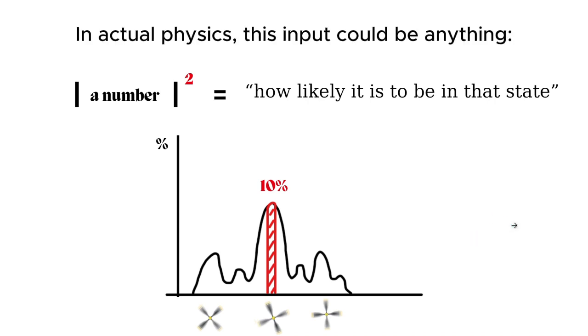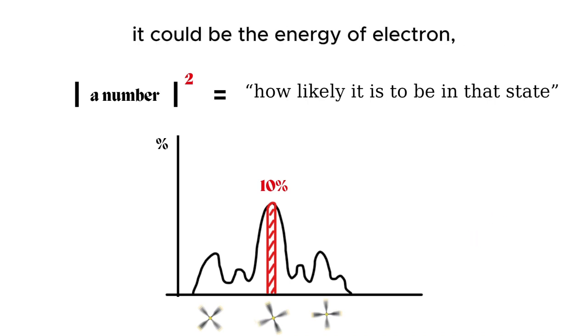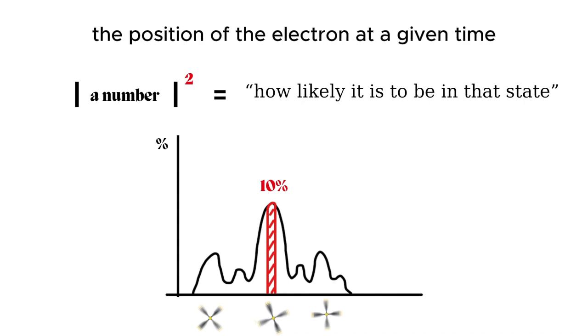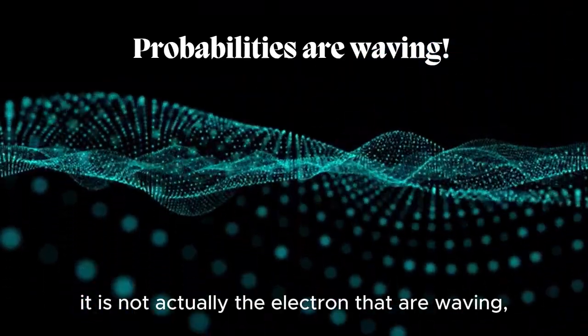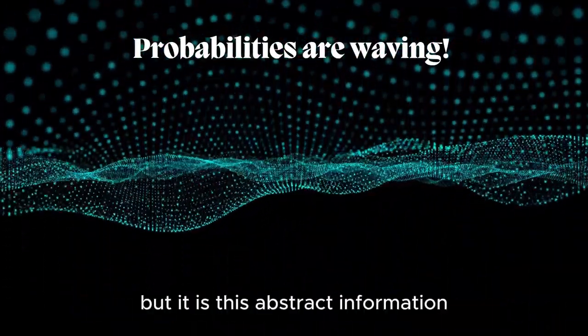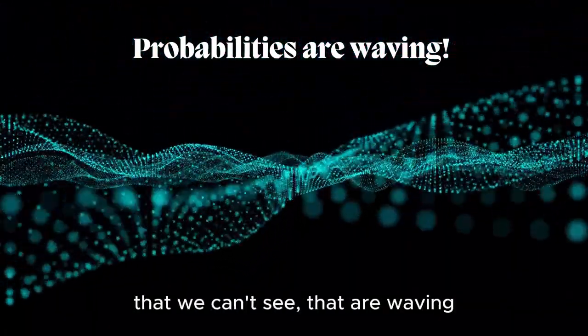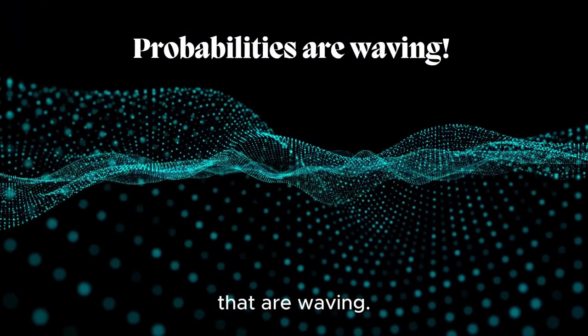So in actual physics, this input can be everything. It can be the energy of the electron, it can be the angular momentum, it can be the position of the electron at a given time. So in conclusion, it is not actually the electrons that are waving, but it is this abstract information that we can't see that are waving. And that is the probabilities that are waving. And how beautiful is that?